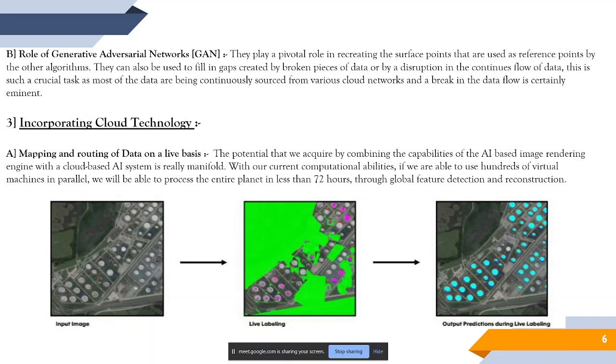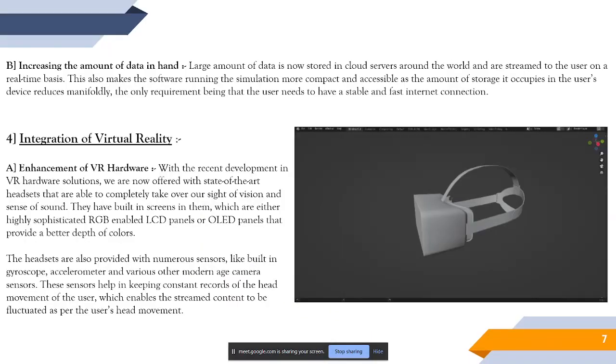By using already existing services like IBM Watson AI, there are a huge number of virtual machines with extremely high graphical processing capabilities around the world. For our research purposes, we found that with the existing virtual machine power around the world, we can replicate the entire world, or basically collect data from the entire world, within just 72 hours. That is not something that could be done maybe one or two years ago. So that's a huge thing that cloud technology brings into the whole virtual world development stage.